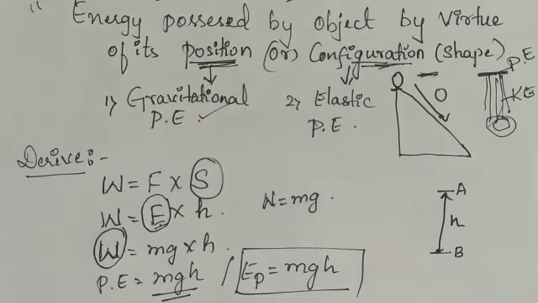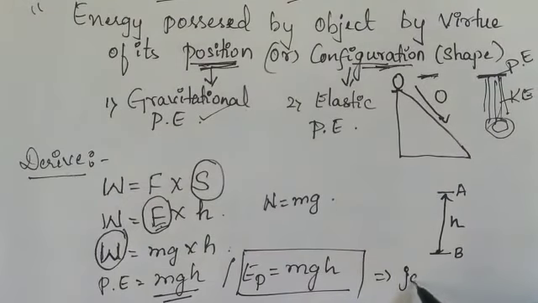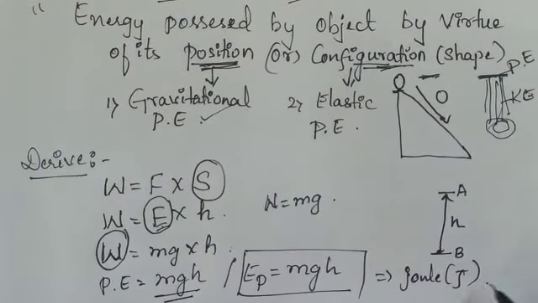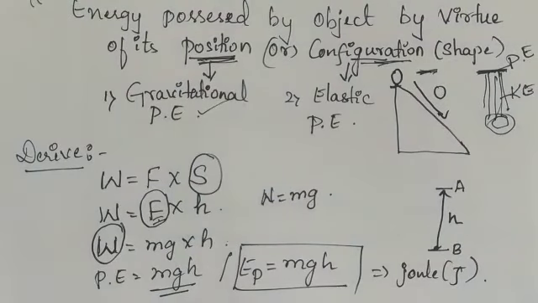Now comes the question: what is the unit of potential energy? When you talk about work done or energy, it is all the same, that is joule. So the unit of potential energy is also joule. And if you ask whether it is a scalar quantity or a vector quantity, it is obviously a scalar quantity. I hope everyone has understood, with all these examples, what potential energy is, what the types of potential energy are, and what the expression for potential energy is.